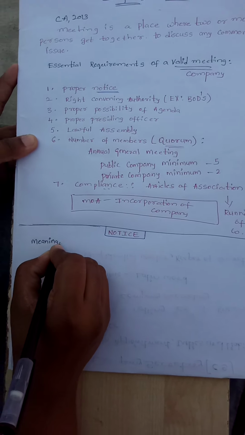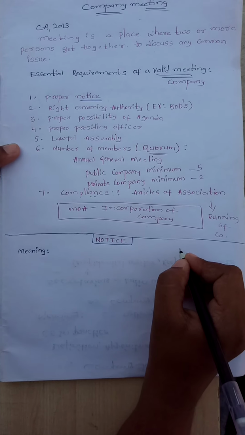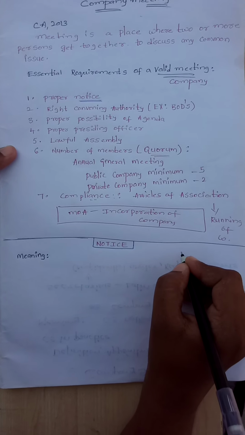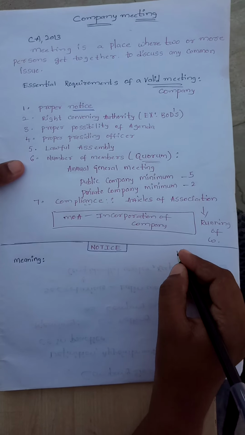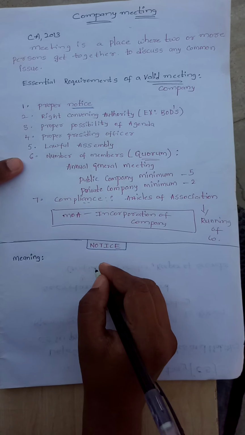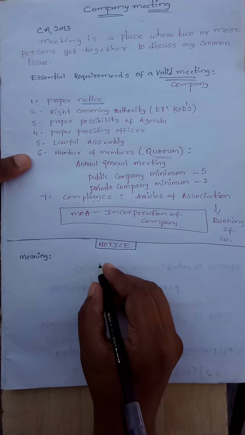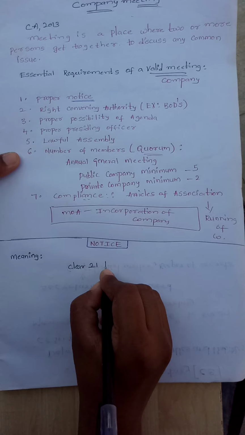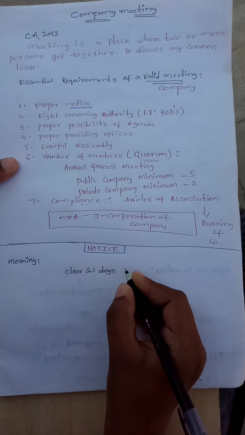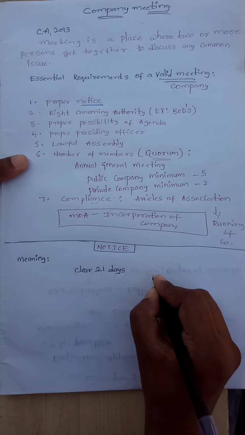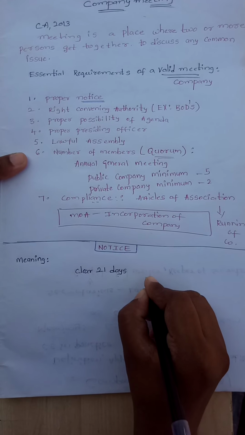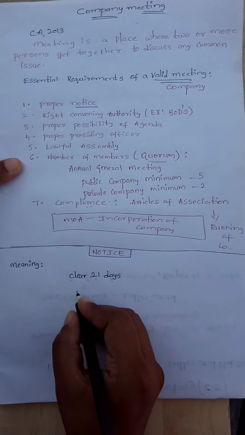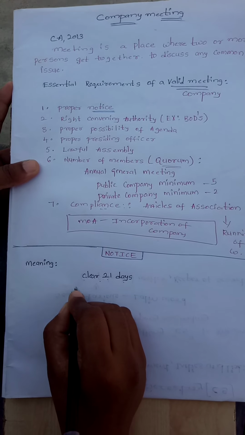Coming to the meaning, notice is nothing but informing the members of the company that we are going to conduct the meeting. And this notice will be given to all the members of the company within clear 21 days. That means clear 21 days, and these 21 days will not include the date of meeting and the date on which you are issuing the notice.